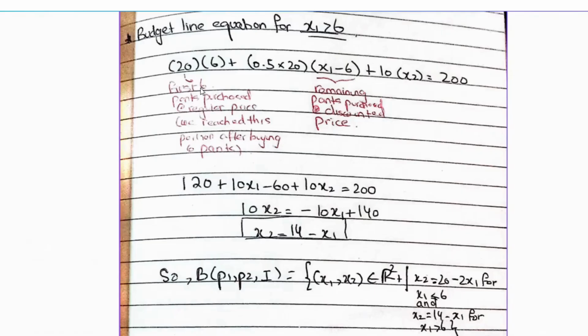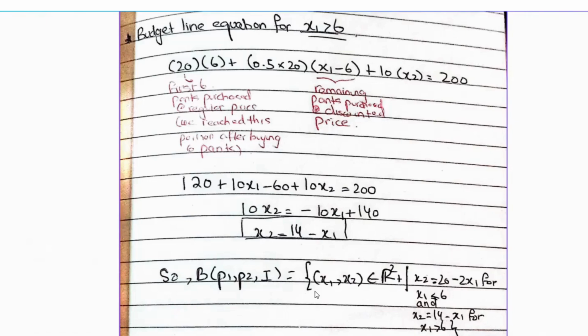So when writing this budget line equation for x1 greater than 6, we first account for the first 6 pants, because it's only after you've bought them that you reach this portion of the budget line. Those are bought at the regular price of 20, and the remaining x1 minus 6 are bought at the discounted price of 0.5 times 20. Then you have plus 10x2, equal to income 200. And from here again, solve for x2 in terms of x1.